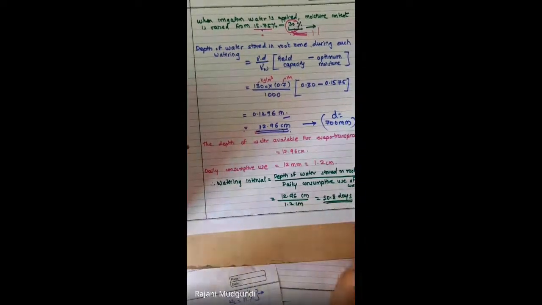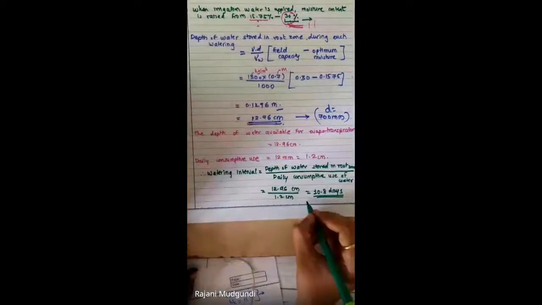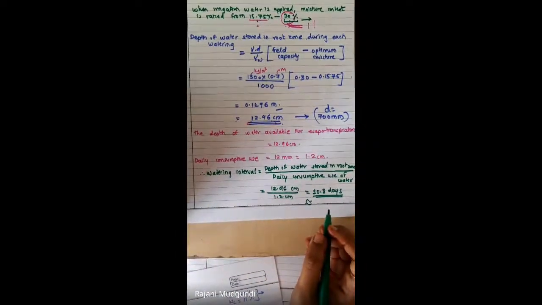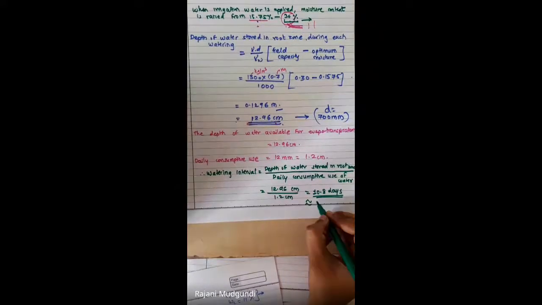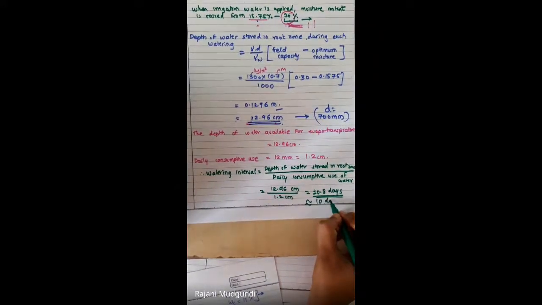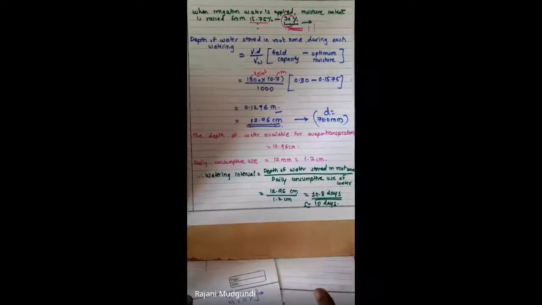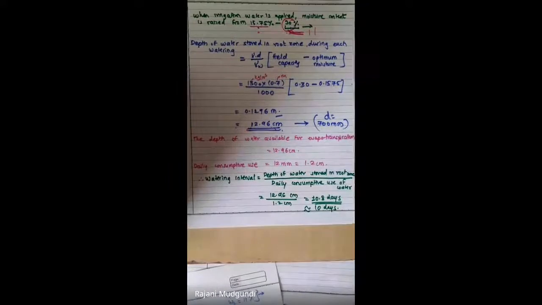So generally we can round it off to a lower side as it is the watering interval. So prior you can supply water to the cropping land. Therefore it will be 10 days. So hence water should be supplied to the land after every 10 days. Right?